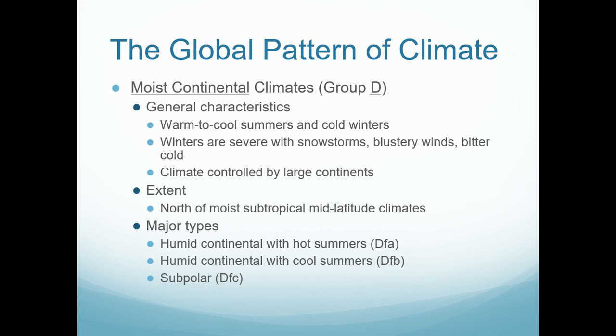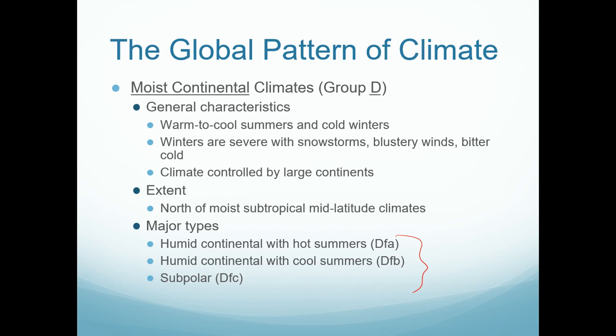Really, these types of climates occur in northern latitudes in the center of continents. So you're talking regions like northern United States and Canada, northern Russia, Siberia, those regions up there. Now, the major ones we're going to look at today are humid continental with hot summers, humid continental with cool summers. In other words, both have severe winters, but your summers are going to be either hot or cold. And then we're going to look at subpolar.